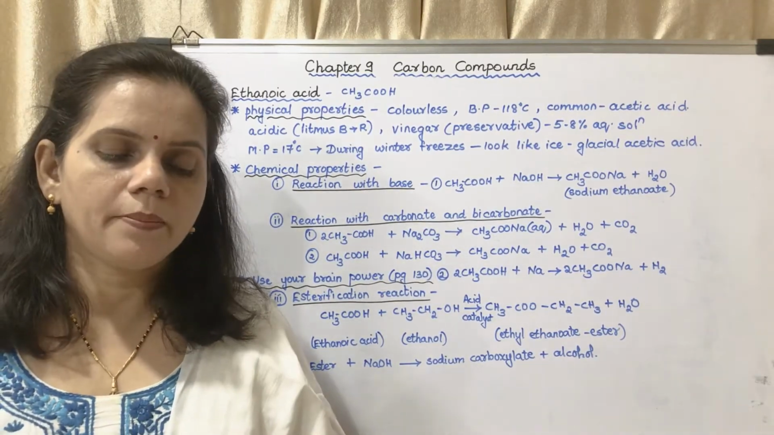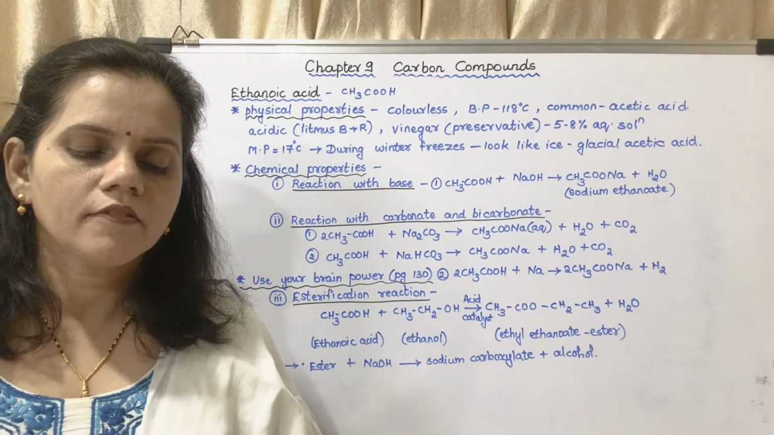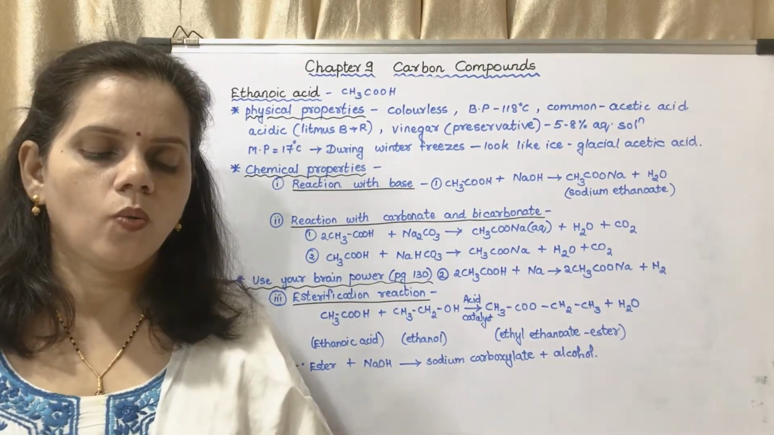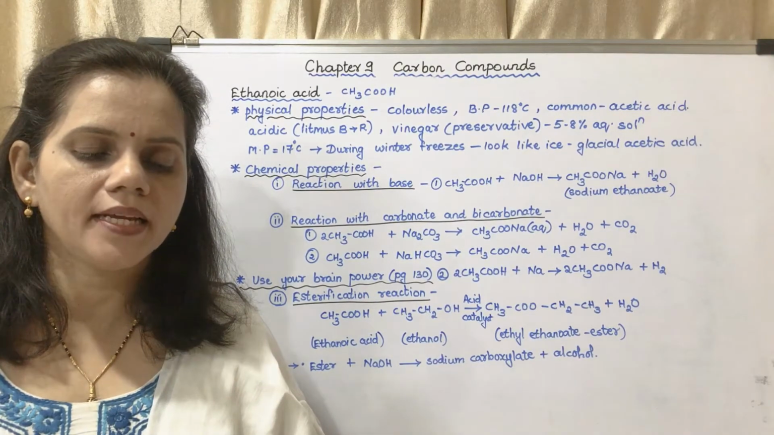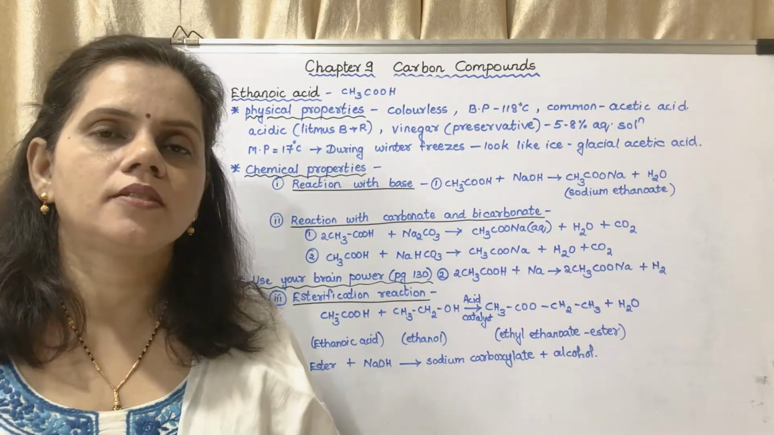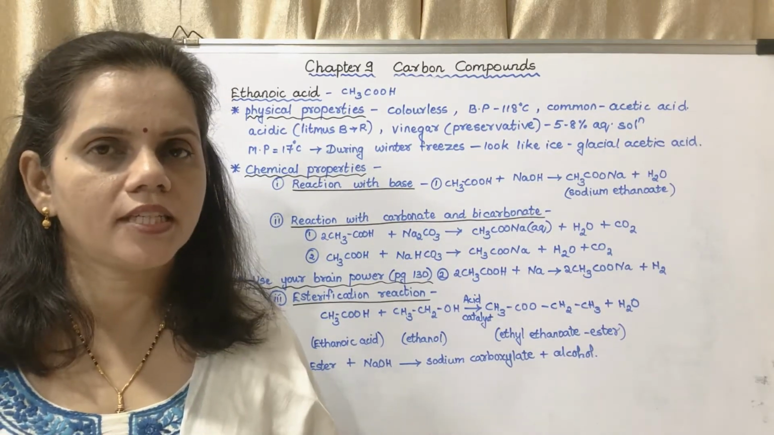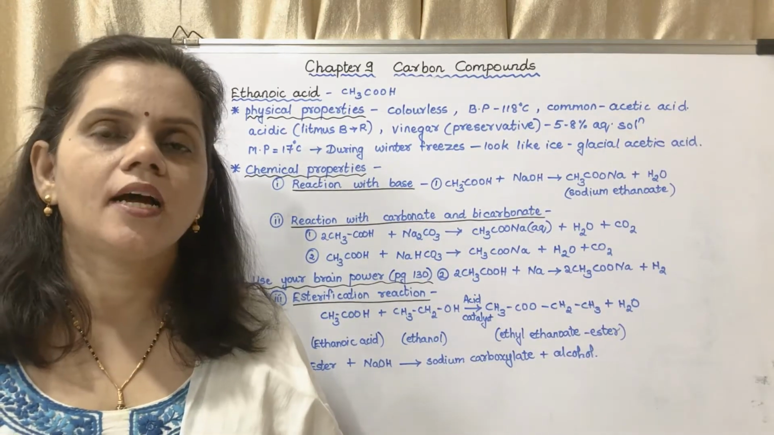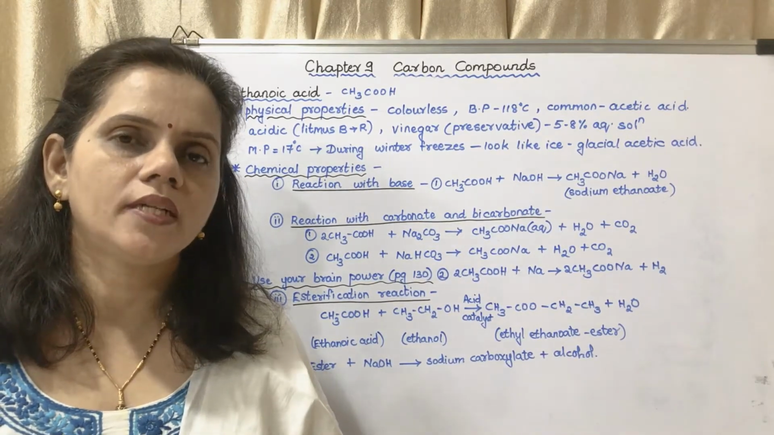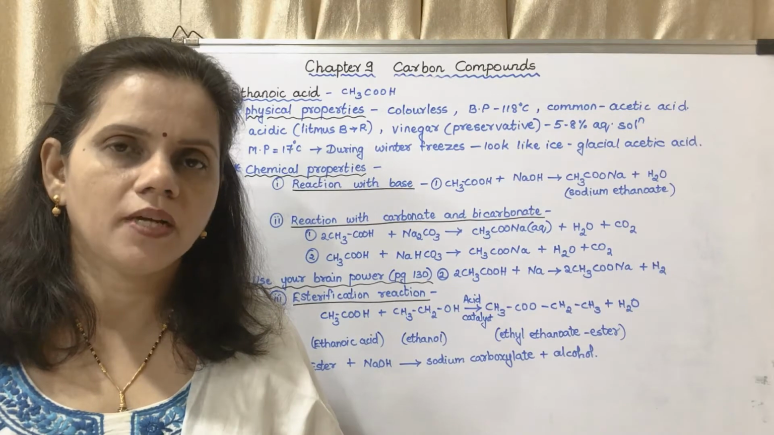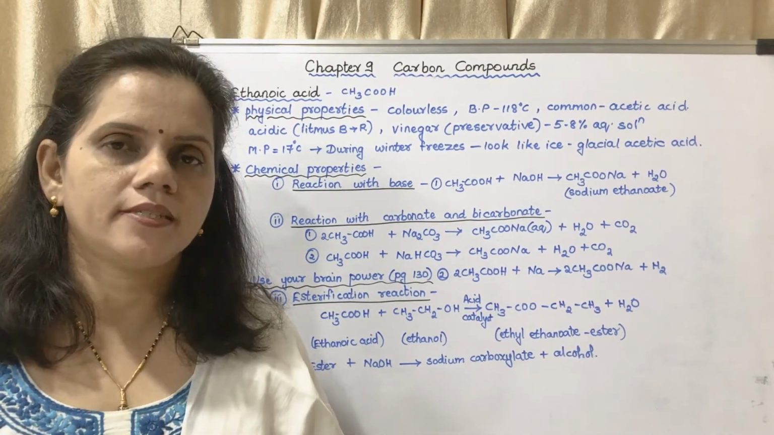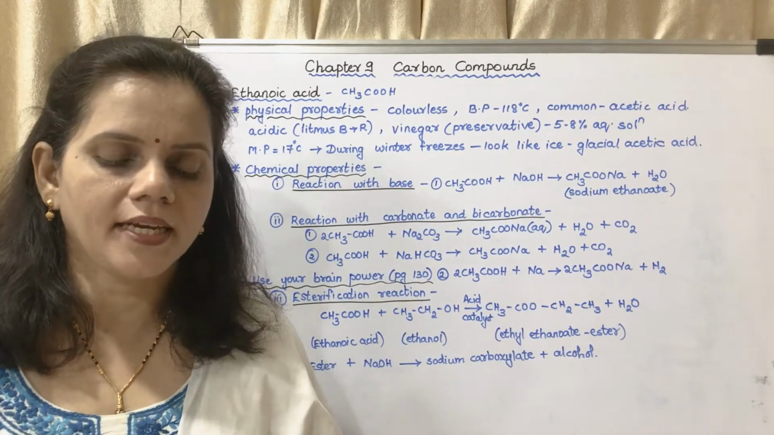Now the use your brain power question. Explain with reaction why the lime water turns milky in the above activity. Why does it turn milky? Because the gas formed during the reaction is carbon dioxide. When carbon dioxide is passed through lime water, it will react with lime water to form calcium carbonate. Calcium carbonate is white in color, due to which the lime water turns milky.